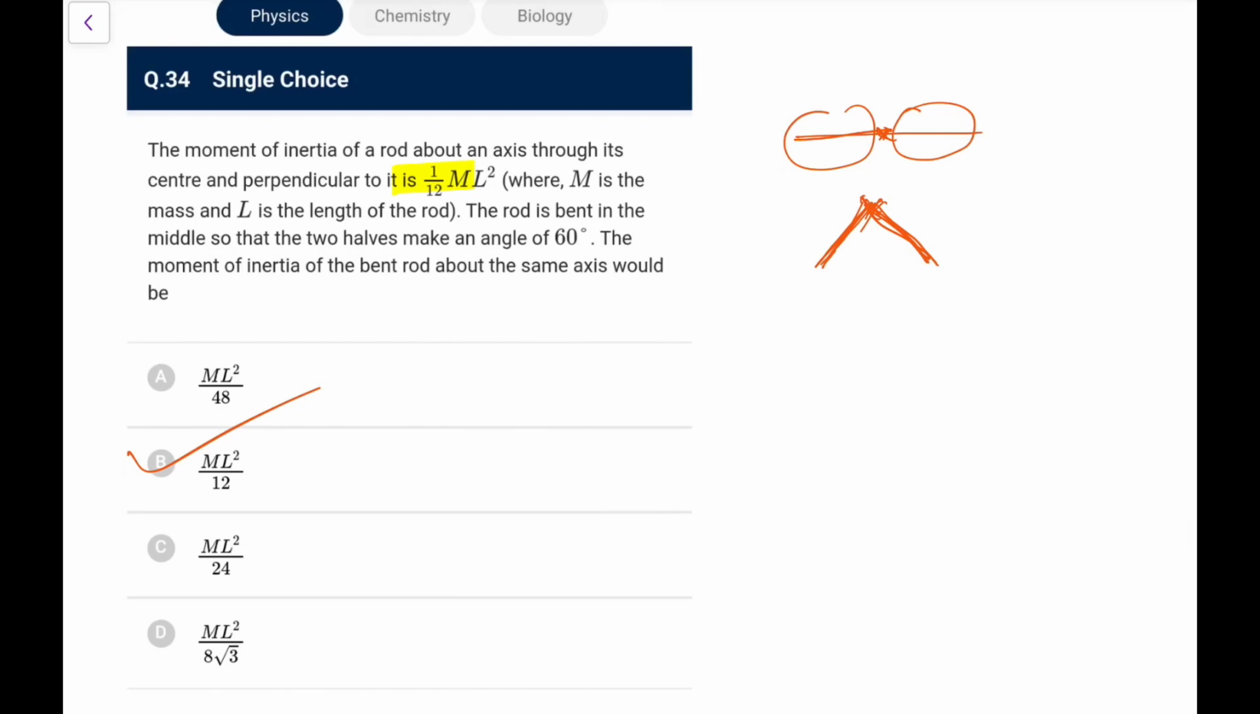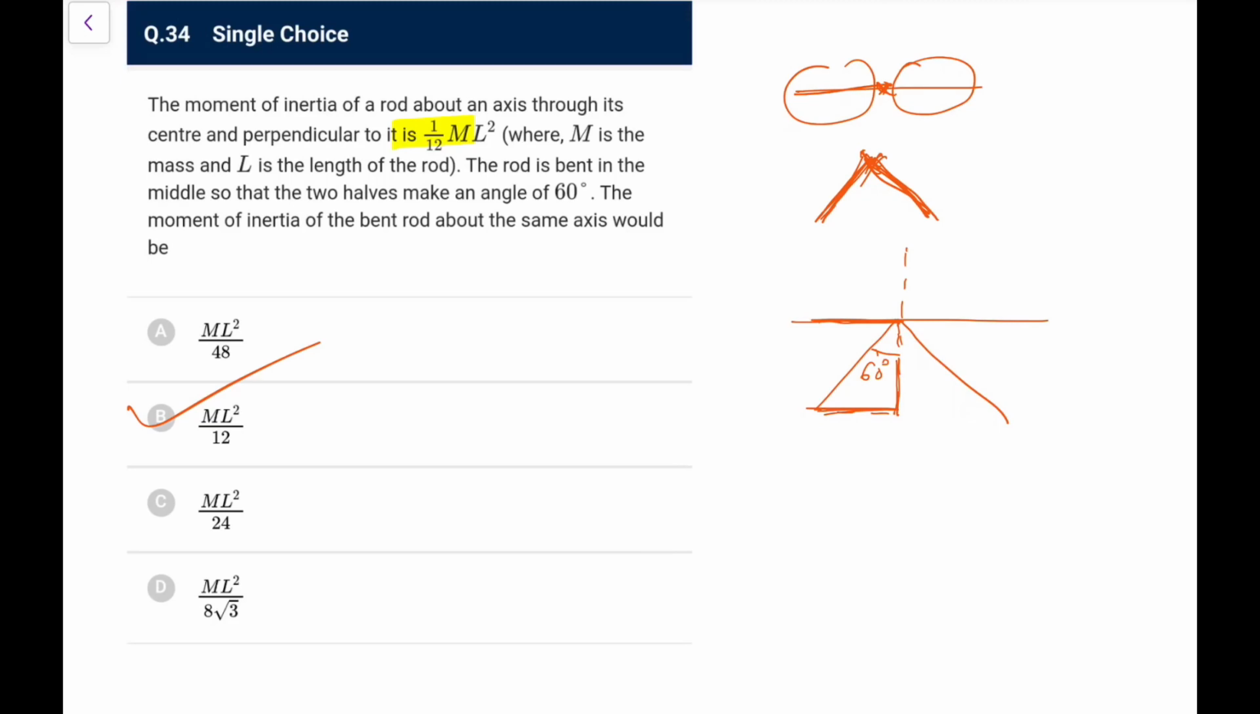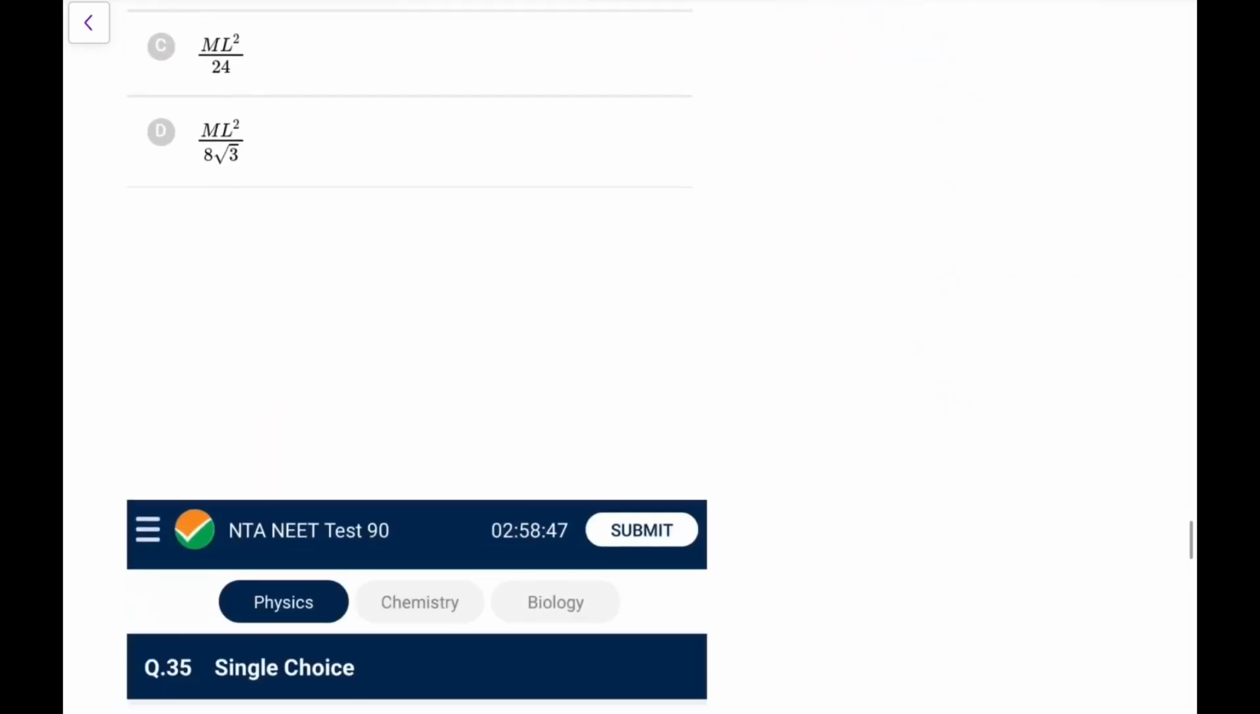But again, if you take this axis perpendicular like this and you bend it like this, then the answer will change. Then effectively the length that would be coming up would be this one. This length is only going to be effective, which you write as L sin 60. So in that case the length reduces to root 3 by 2, so it becomes 3 by 4 of that. So 3 by 4 means it would be 3 by 48, but that option is not given, so we'll go for only this one. Next.